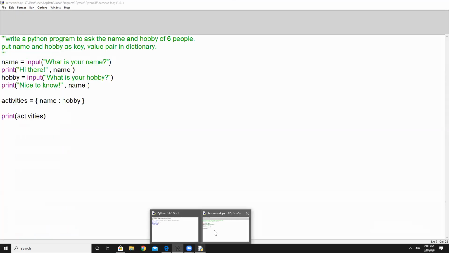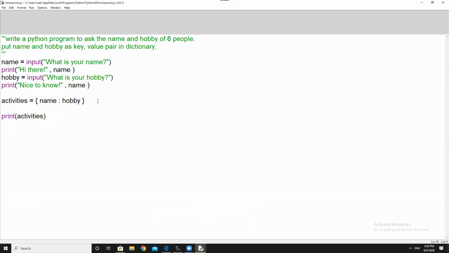What do I do here first? Create an empty dictionary. So write activity equal to braces open, braces close. Square brackets or curly brackets? How is a dictionary written? Curly brackets. Correct. Good. So by this statement we are saying that we have created the empty dictionary.